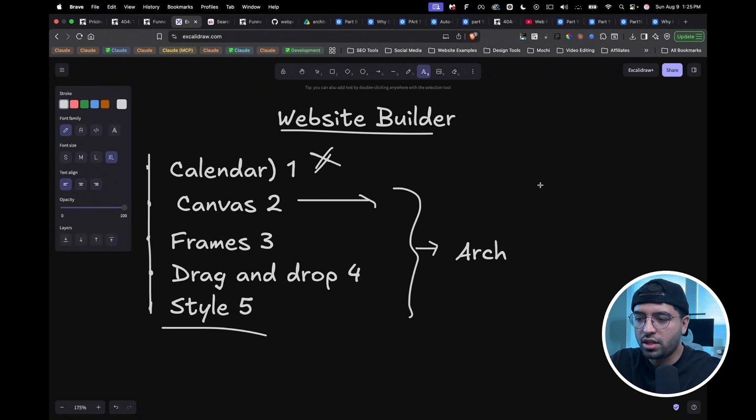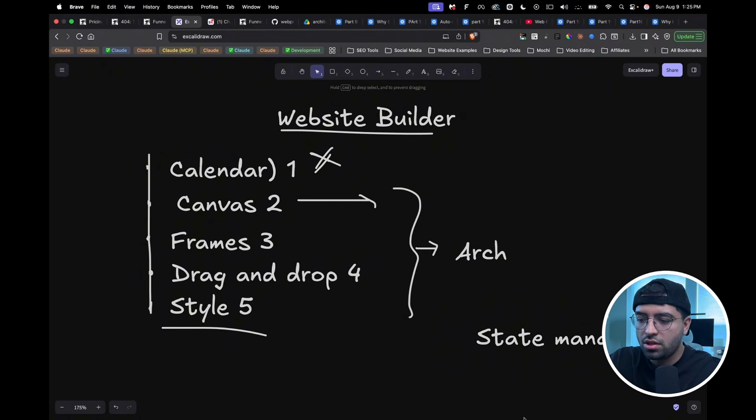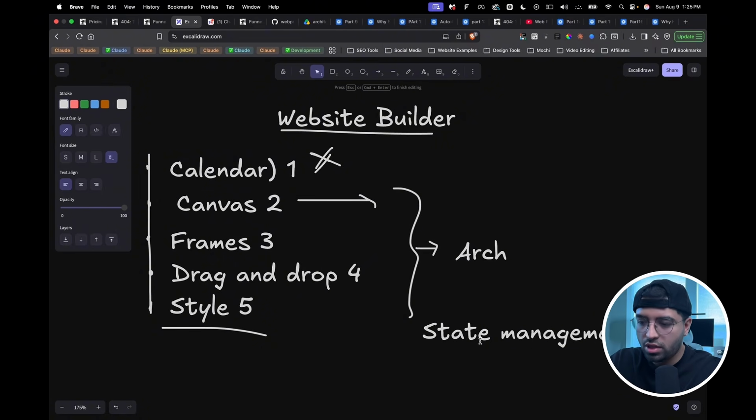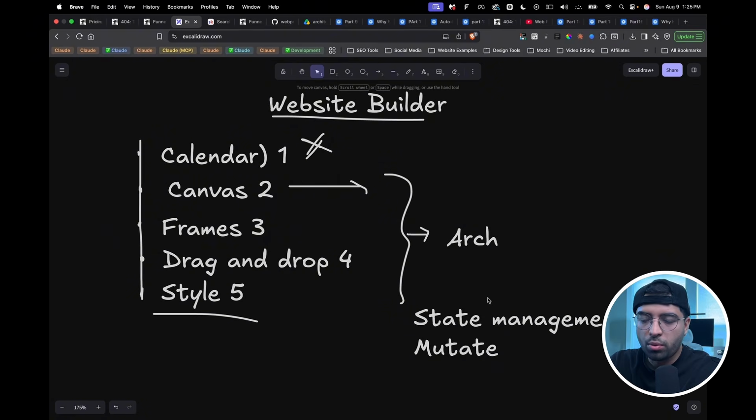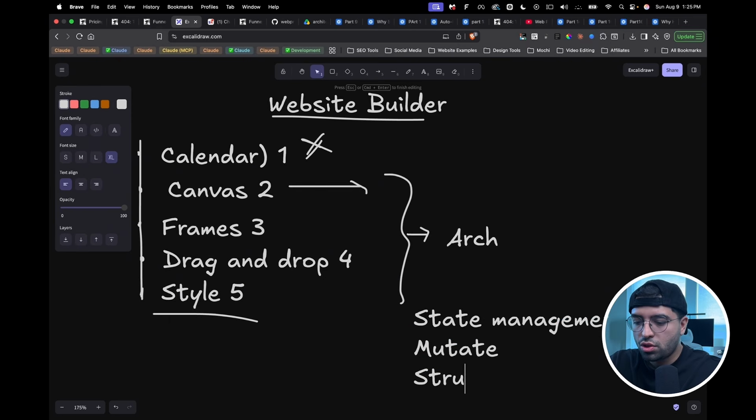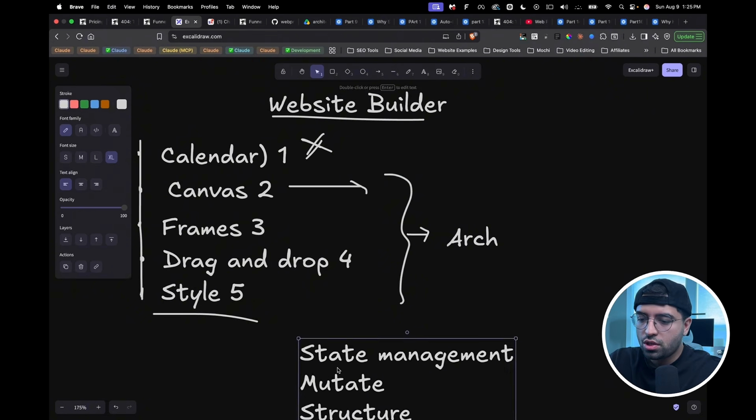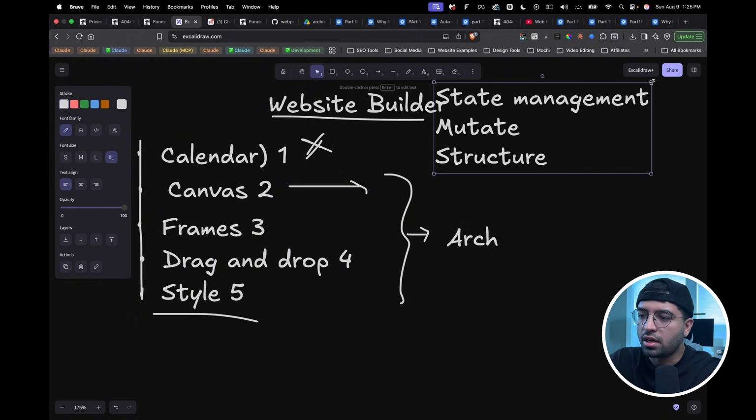And the architecture for this is, first, state management. So how can you store the state? Then how can you mutate the state? So updating the state, that's essentially what we'll need to think about. And also the structure of the state. This is also equally as important. So let's move this up here because this might be important later on so you guys can kind of see this.